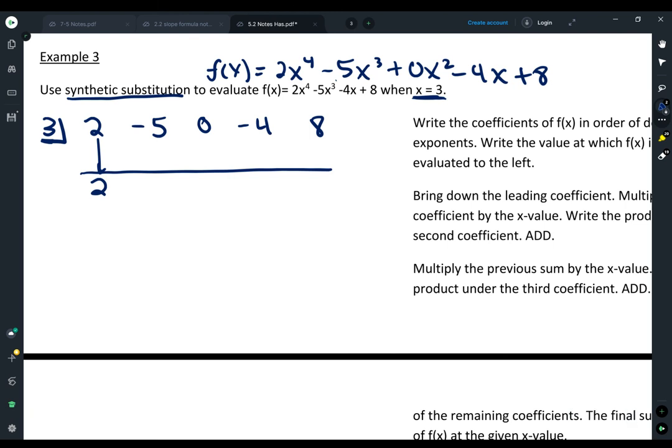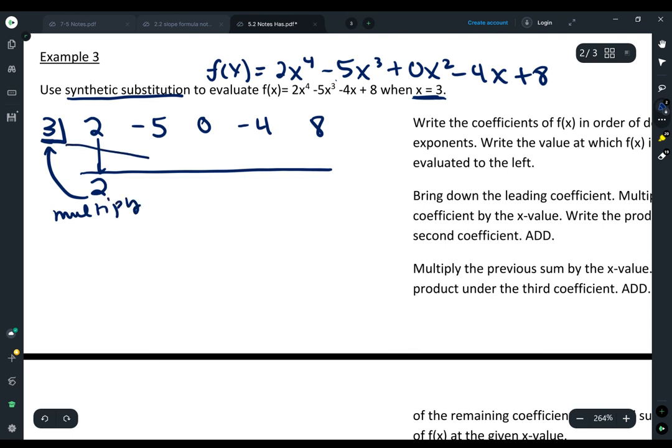And then we're going to do this pattern where we multiply, and we're going to write it underneath. And we're going to add. So 2 times 3 is 6. And then I'm going to add, I get 1. And then I'm going to do 1 times 3 is 3. And then I'm going to add, and I get 3. 3 times 3 is 9. I add and get 5. 5 times 3 is 15. I add and get 23.